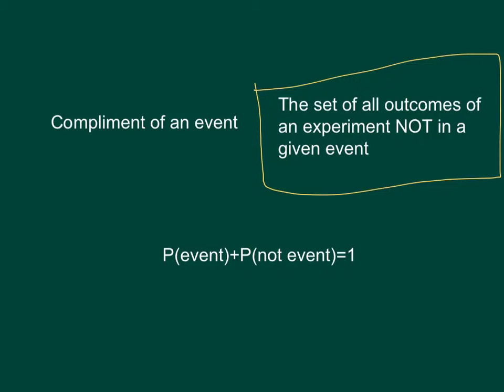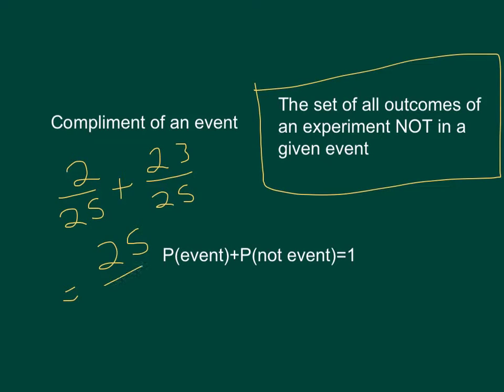Remember the Wheel of Fortune bankruptcy one, where we had 2 out of 25 possible outcomes that would be bankrupt? Well, the complement of this would be 23 out of 25. There are 23 other outcomes after those 2. If you add them together, you would wind up with 25 over 25, or 1. The fraction that you find of a complement should add up to the actual events you're trying to locate. It should add up to 1.